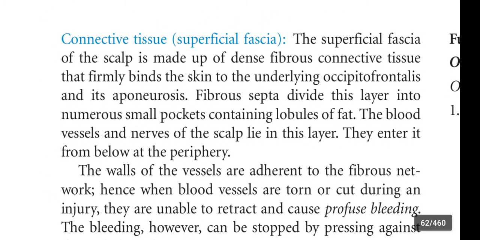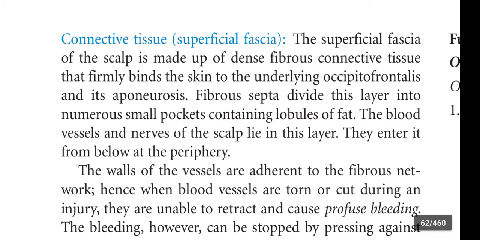The superficial fascia of the scalp is made up of dense fibrous connective tissue that firmly binds the skin to the underlying occipitofrontalis and its aponeurosis.